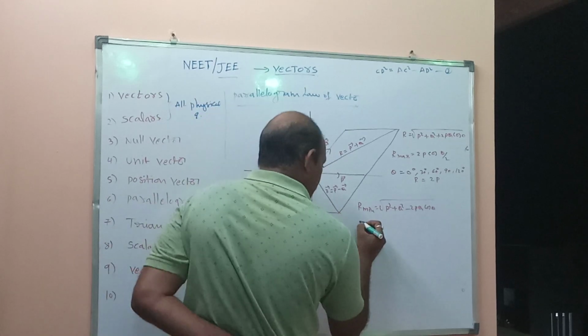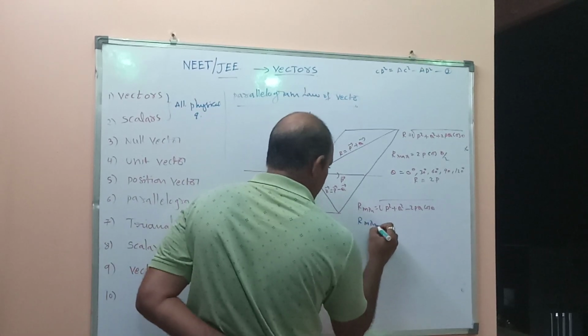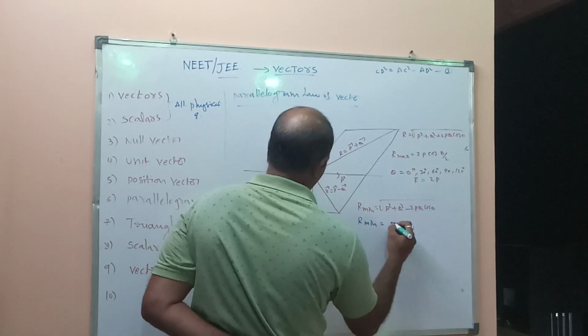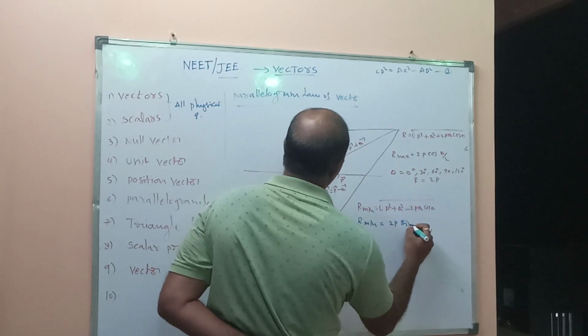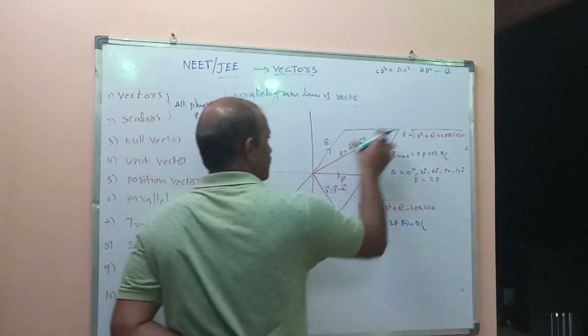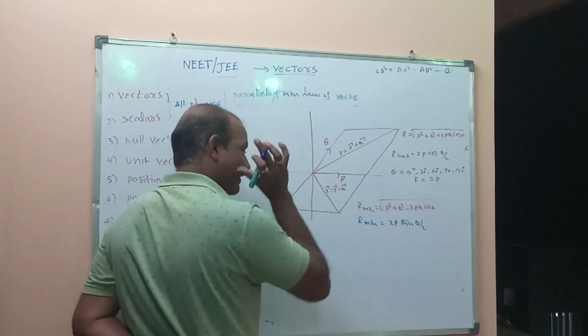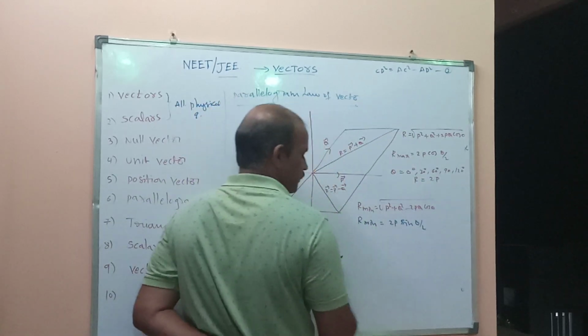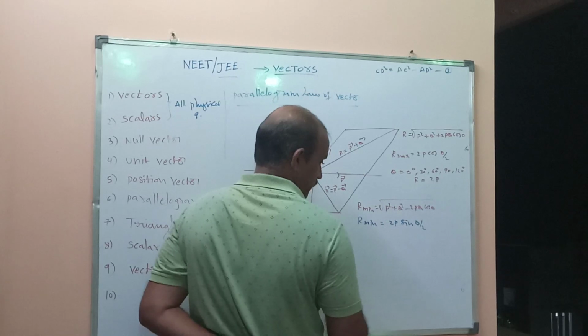Here R minimum equals 2P sin theta by 2. The other is the largest diagonal, here the shortest diagonal.